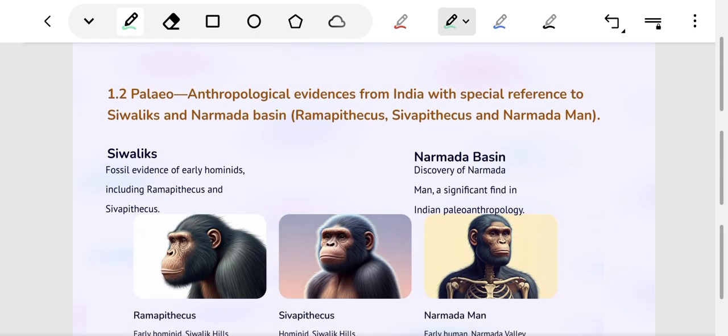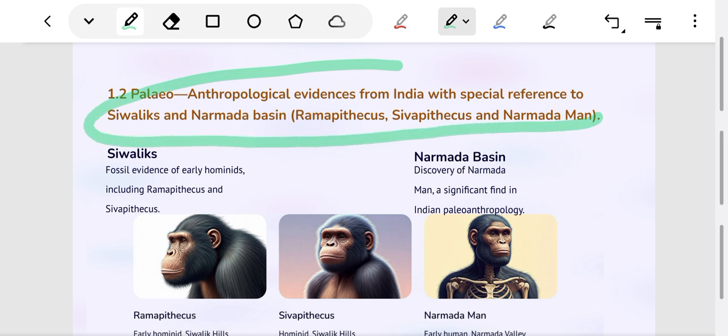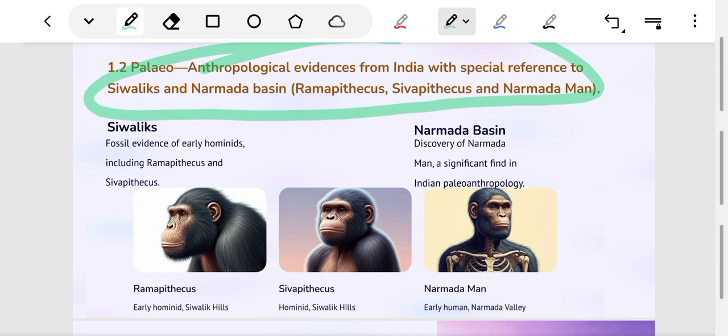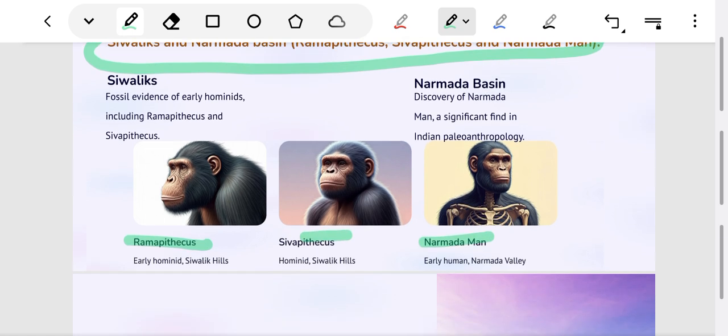Chapter 1.2 is paleoanthropological evidence from India, with specific reference to the Shivaliks and the Narmada basin. We will study various Indian paleoanthropological species. We will study human ancestors found in India, including Ramapithecus, Sivapithecus, and Narmada man.